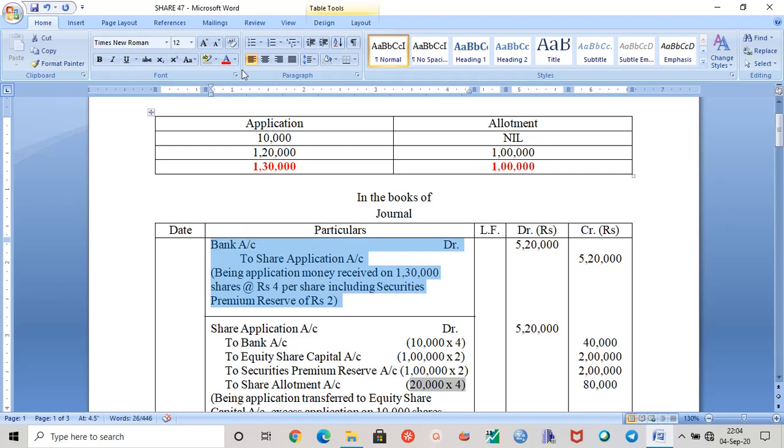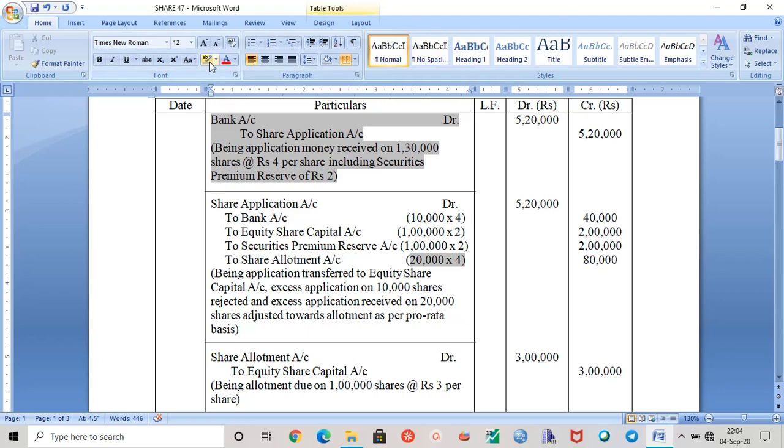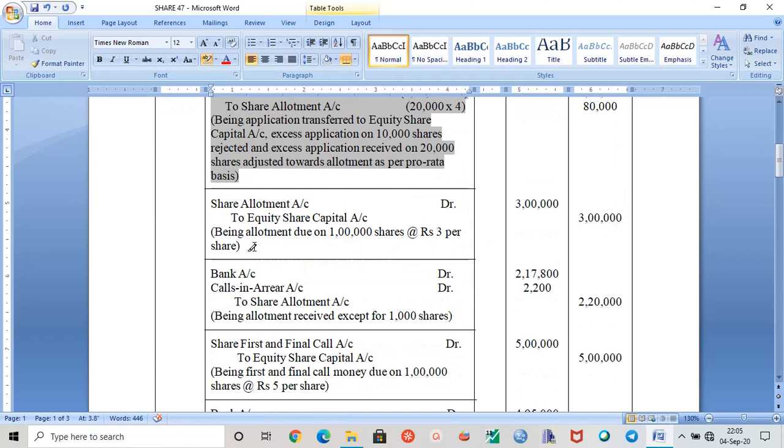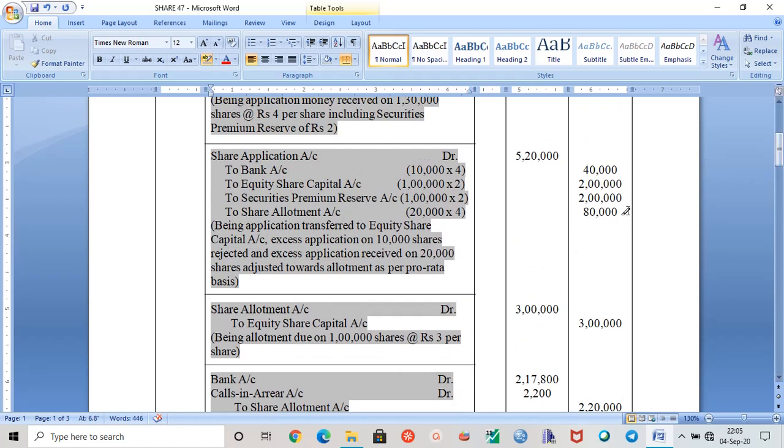So you know what we have to do here. Let us move on to the next entry. So this is your second entry. Now let us move on to the third entry. In the third entry, we can see share allotment account debit to equity share capital account. And when we receive the money, the entry is going to be bank account debit to share allotment. We know that 80,000 has already been adjusted with share allotment. So 3 lakh minus 80,000 should be 2 lakh 20,000.